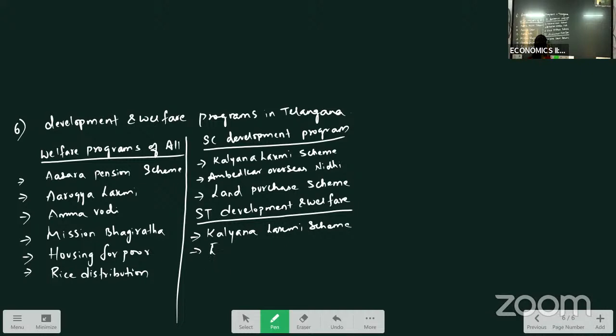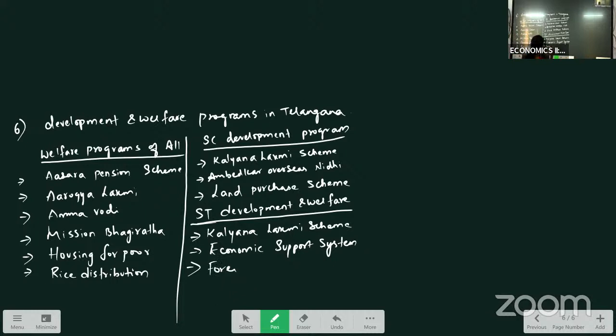Then economic support system. Telangana government is providing financial assistance to the scheduled tribe. Tribe means the people who live in the forest region. For them, economic support system is provided, that is financial support for their self-employment, irrigation or animal husbandry they'll be doing in the forest.